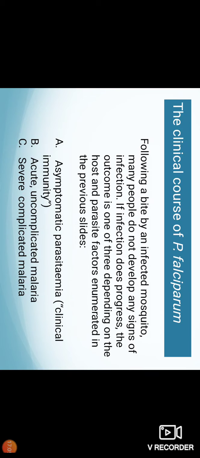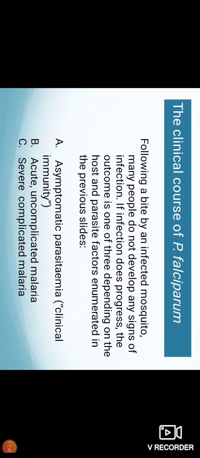The clinical course of P. falciparum depends upon various stages, like asymptomatic parasitemia, that is also known as clinical immunity. It occurs in the older children as well as adults who have acquired immunity as they reside in the endemic area. They suffer from P. falciparum infection. They have parasite in their blood but do not have any signs and symptoms.